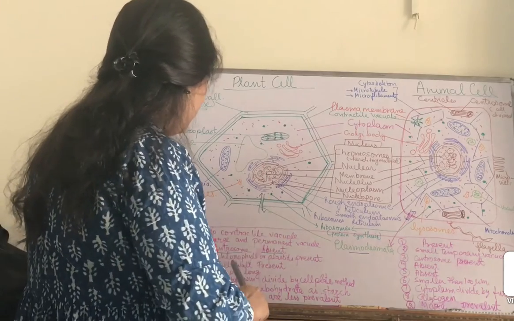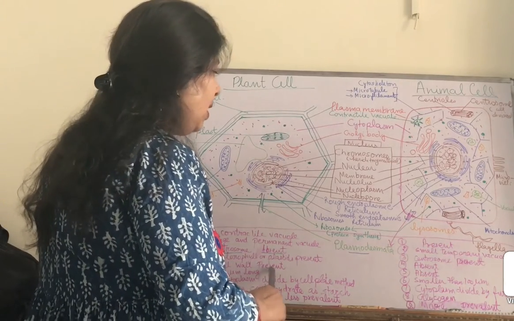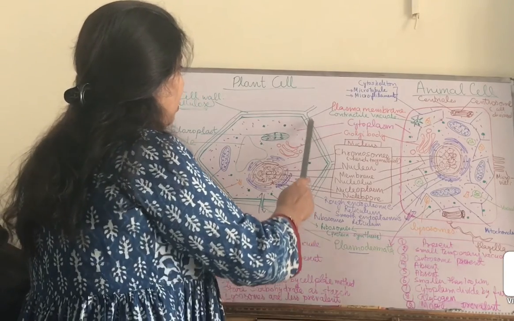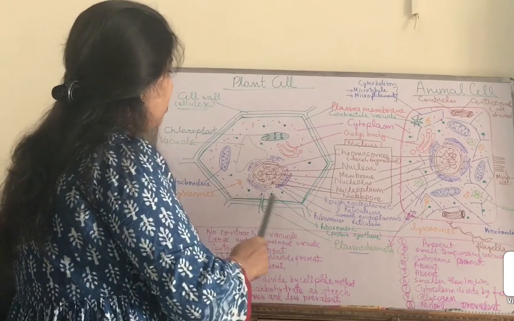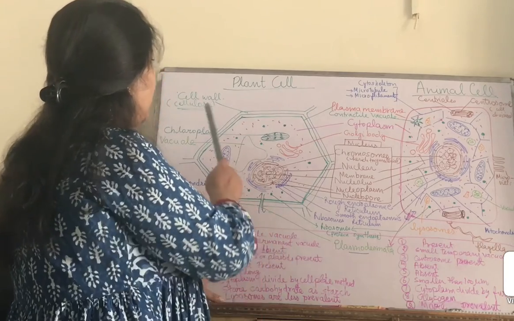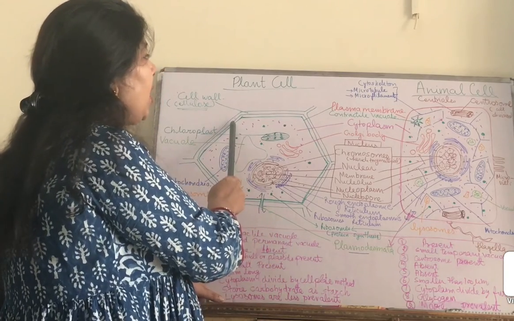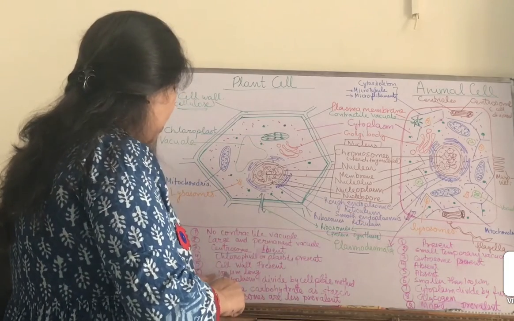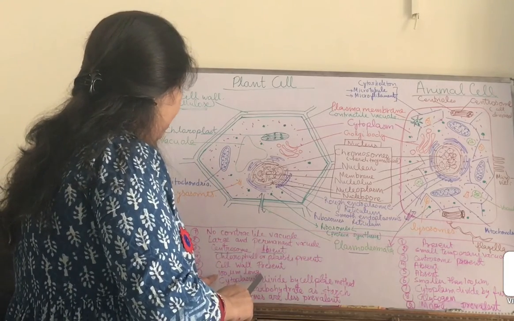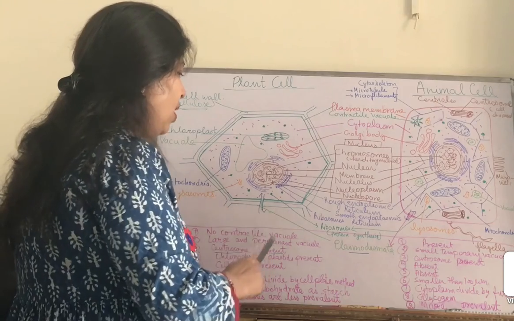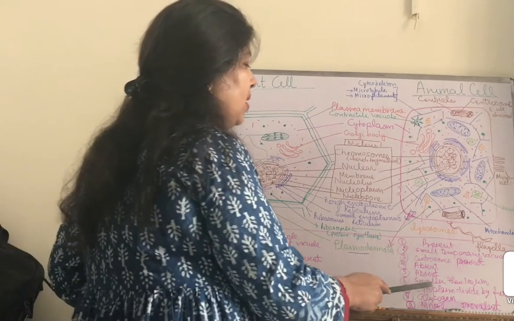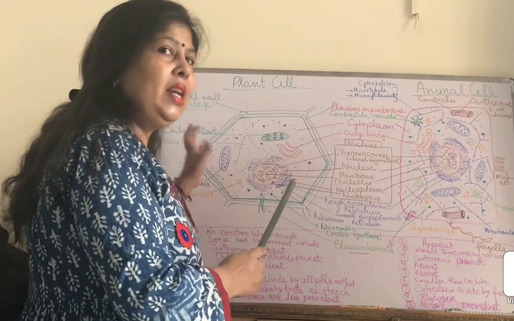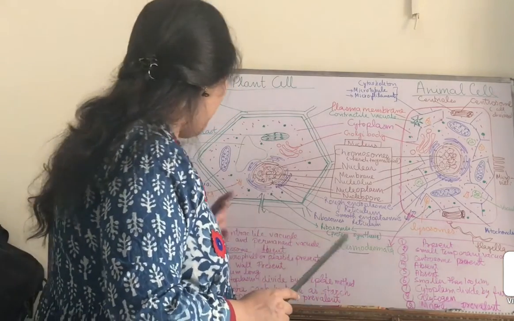Next point is cell wall present in the plant cell and absent in the animal cell. We have seen this second layer in the plant cell. It is called cell wall and it is made up of cellulose. It is present in the plant cell but absent in the animal cell. Next, the plant cell is 100 μm long and the animal cell is smaller than 100 μm. That means the plant cell is comparatively larger than the animal cell.